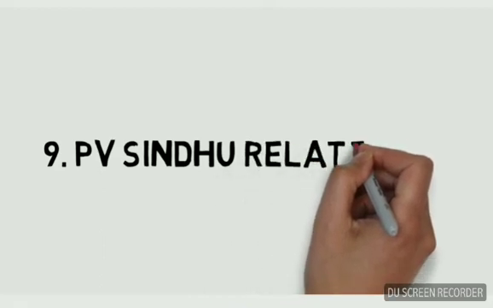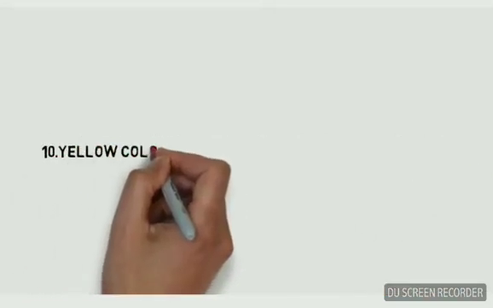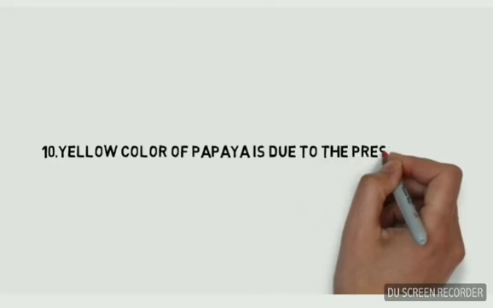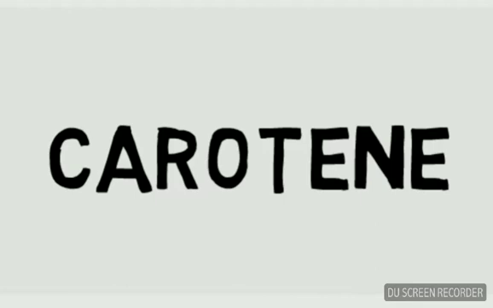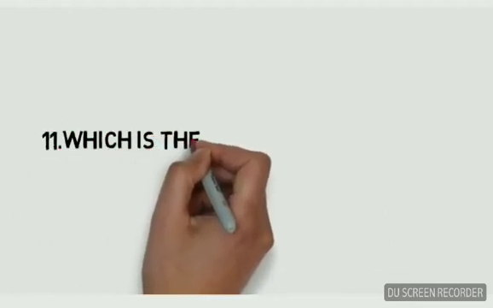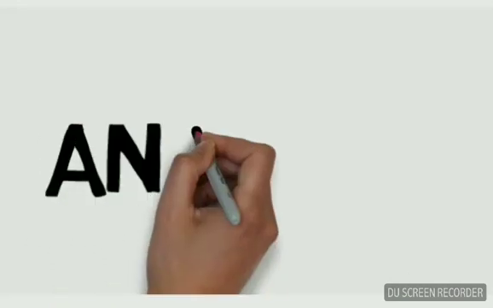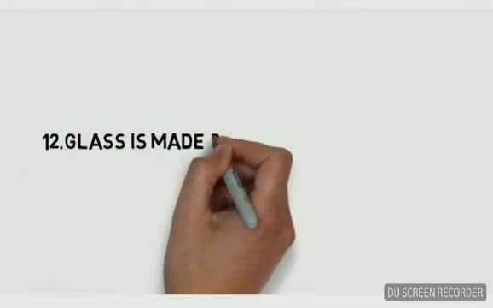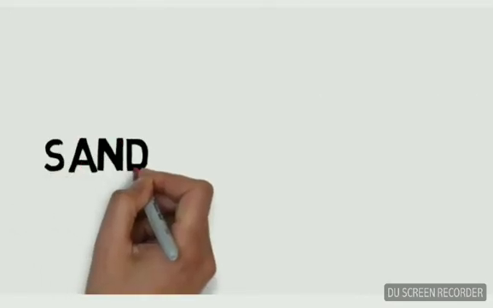PV Sindhu is related to which sport? Badminton player. Yellow color of papaya is due to the presence of carotene. Which is the highest peak in South India? Anaimudi. Glass is made of the mixture of which things? Sand and silicates.